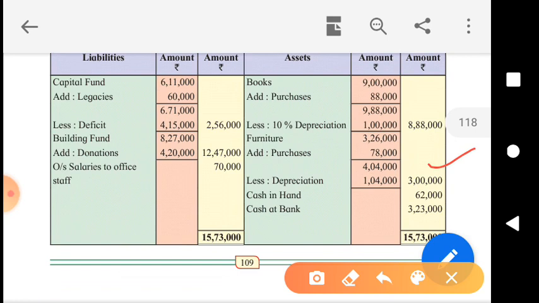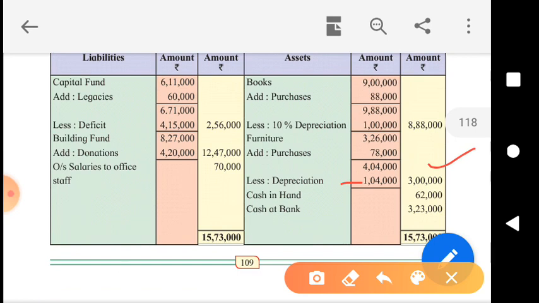So we will have to adjust the difference. We will have to reduce the value of furniture by rupees 1,04,000 in order to get it at 3 lakh. So this reduction in the value of an asset is depreciation.